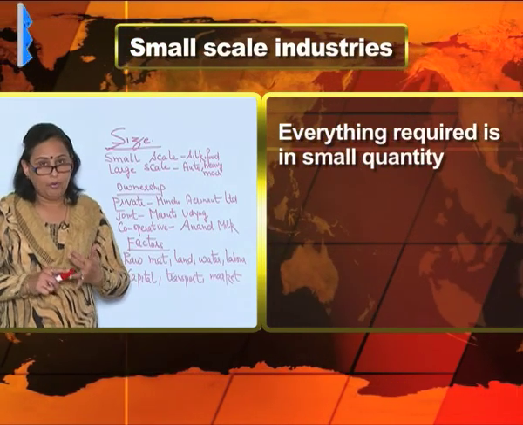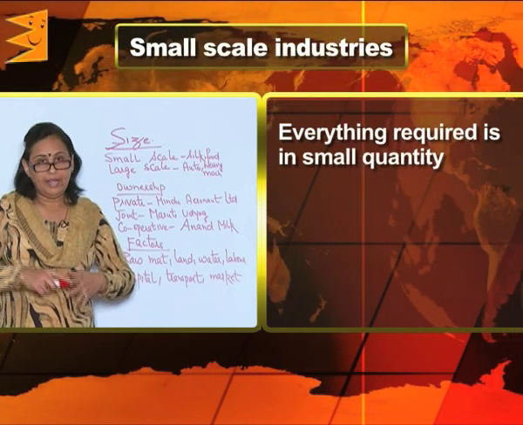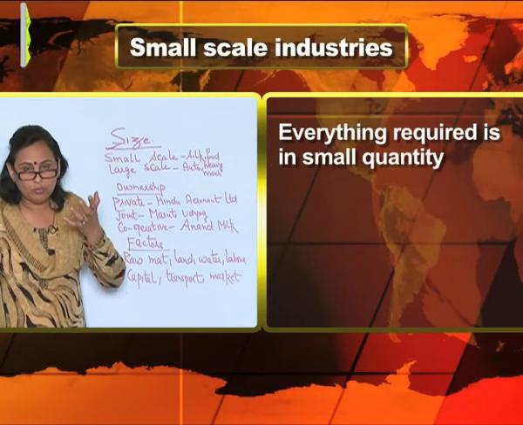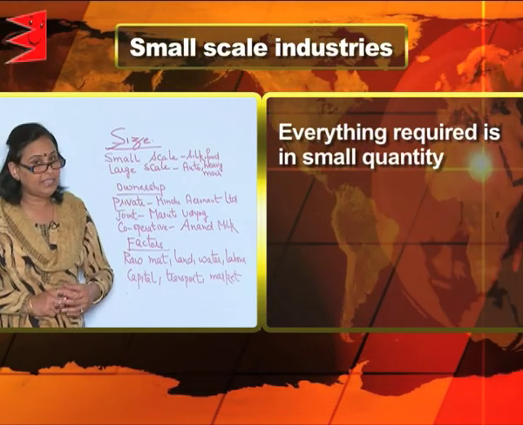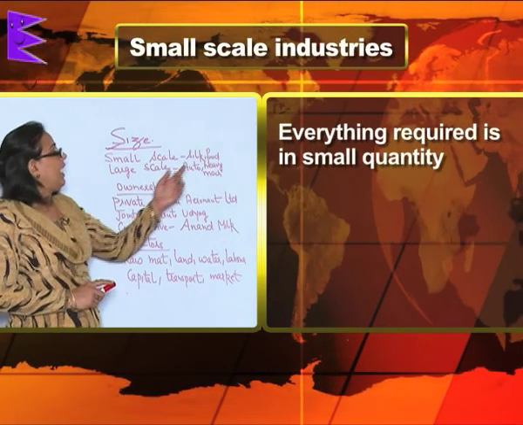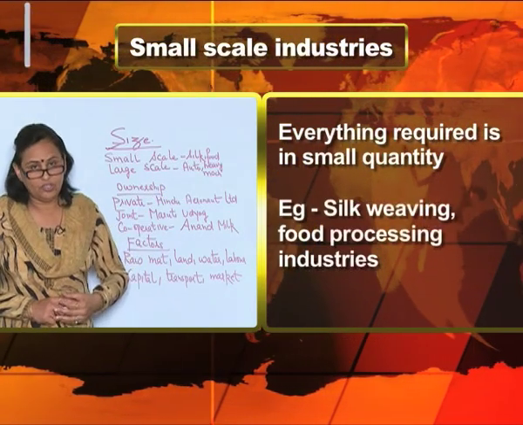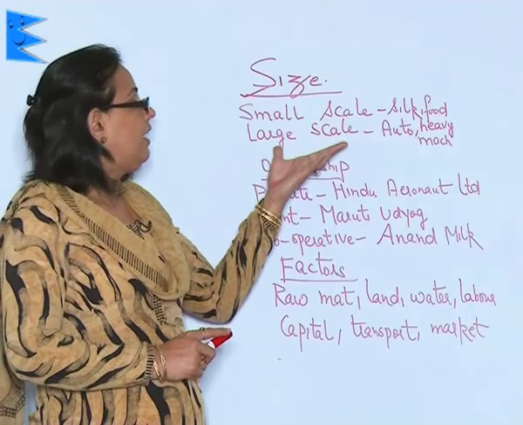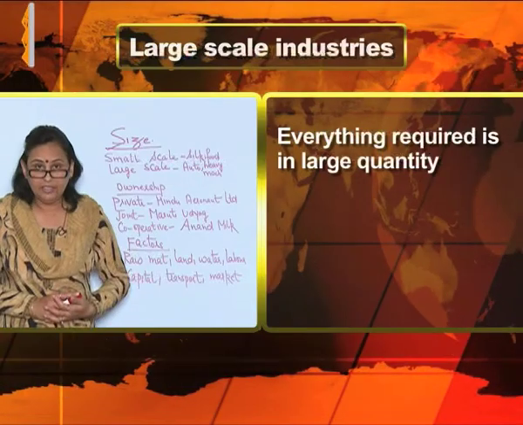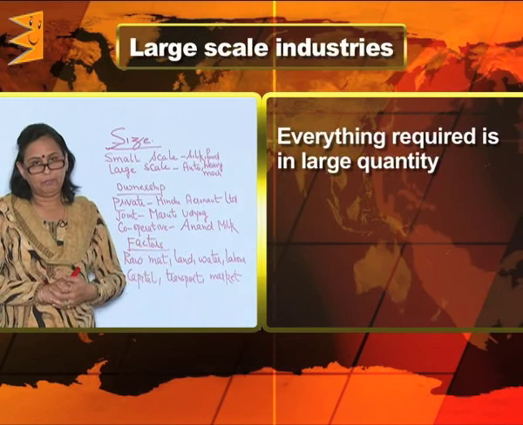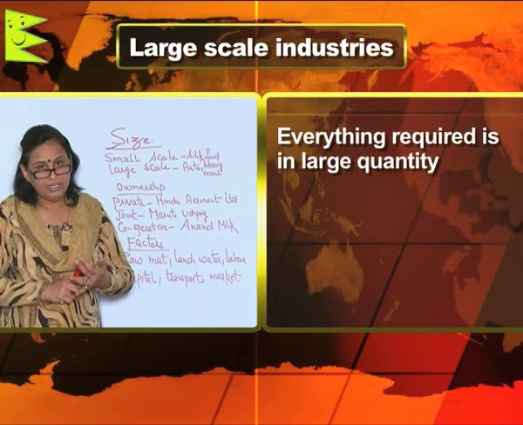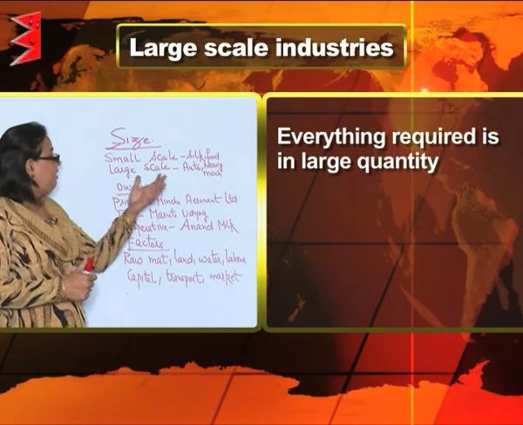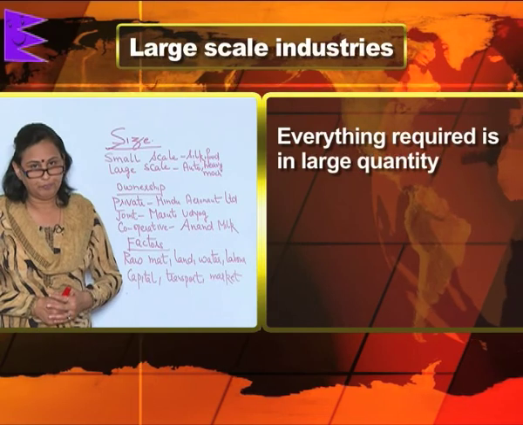The small scale industries are those industries where everything required is in small quantity, whether it is the labor, the raw material, the money that is required, the production which is carried on, everything is on a small basis. And the best example of a small scale industry can be the silk weaving industries and the food processing industries.